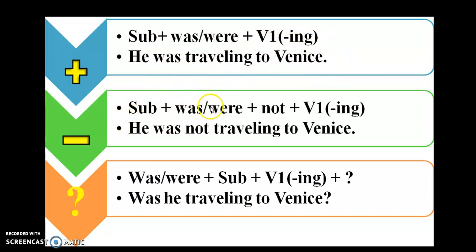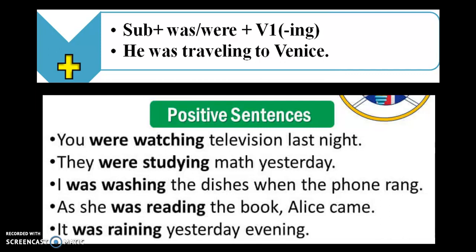For the negatives, we're going to use wasn't or weren't, was not, were not. He was not traveling to Venice. And for the questions, we have was or were, subject, traveling to Venice? Was he traveling to Venice? So that is the structure. Here you have some examples. Subject, was or were, and the verb in ing. You were watching television last night. They were studying math yesterday.